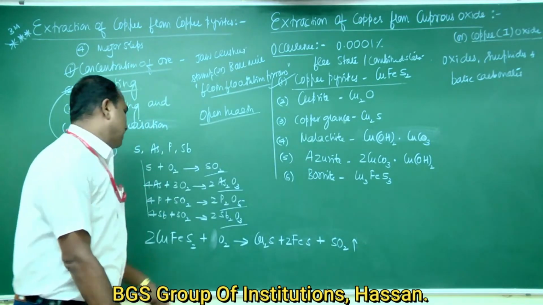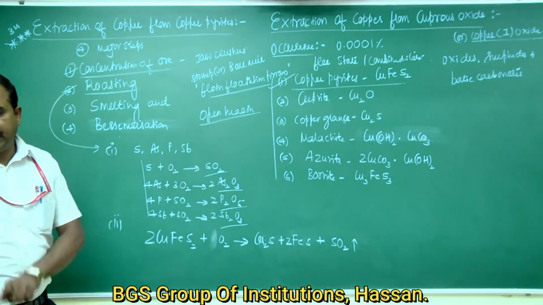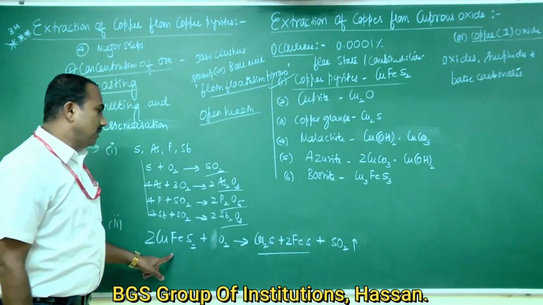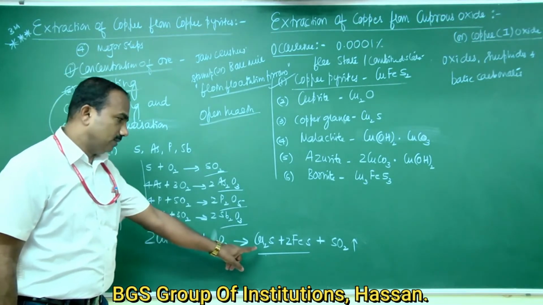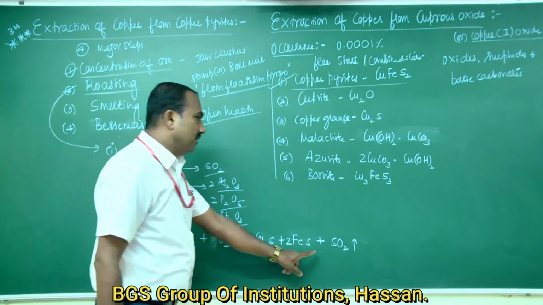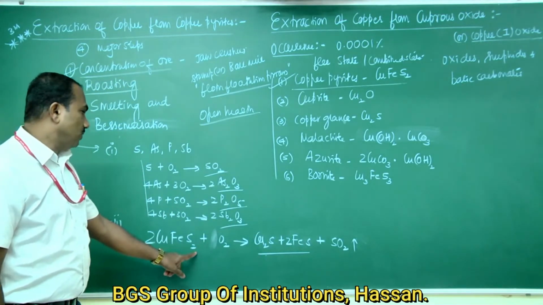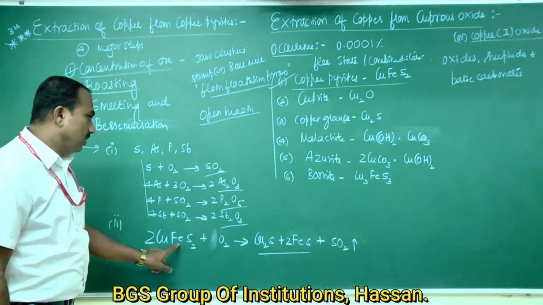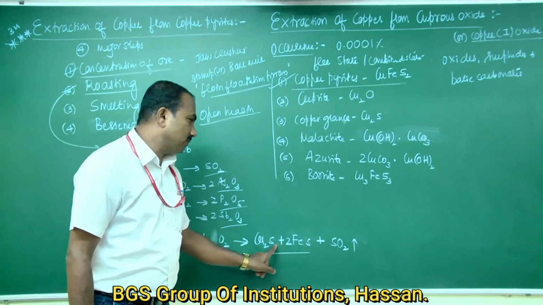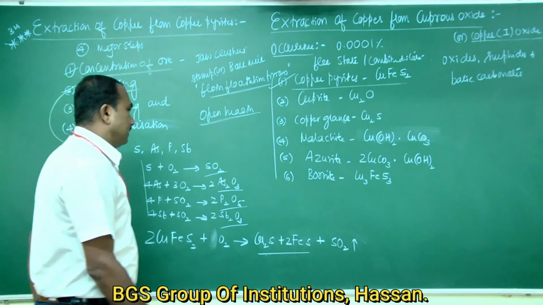Okay, this is the reaction. The copper pyrites ore is oxidized to get a mixture of cuprous sulfide and ferrous sulfide with the liberation of sulfur dioxide. 2CuFeS2 plus O2 is equal to Cu2S plus 2FeS plus SO2. It is the liberation of sulfur dioxide gas.